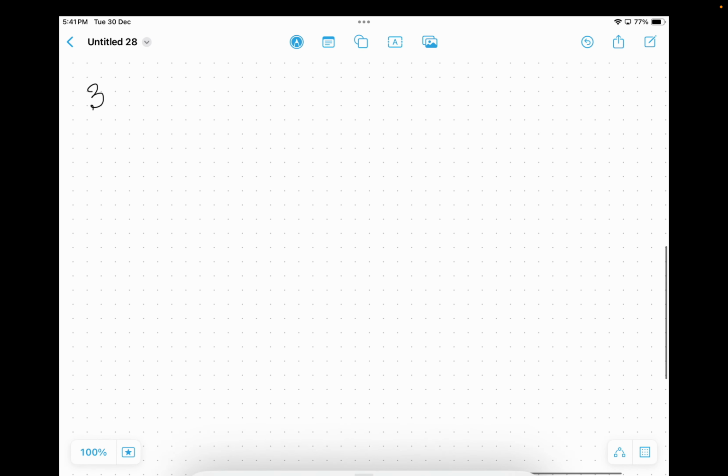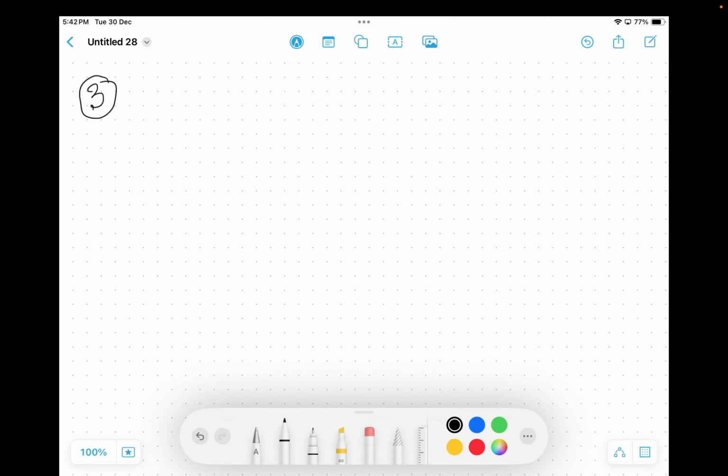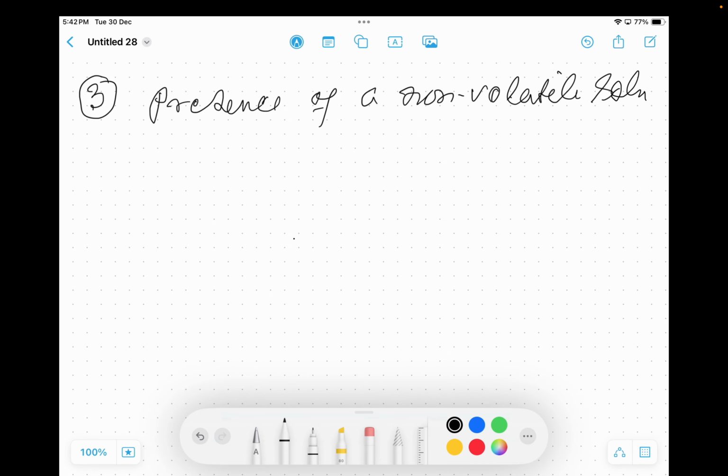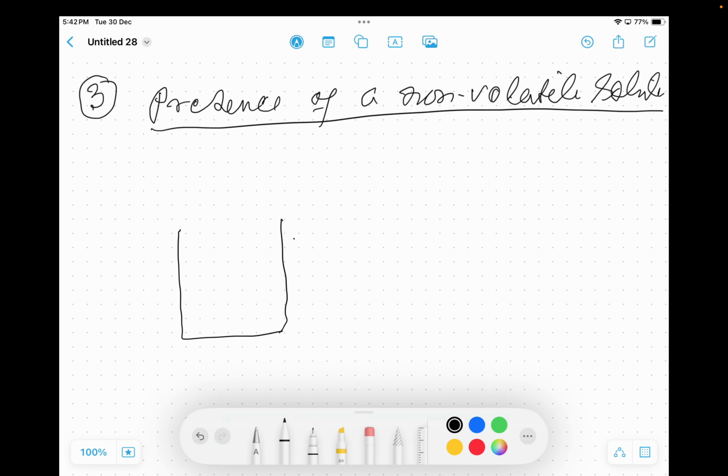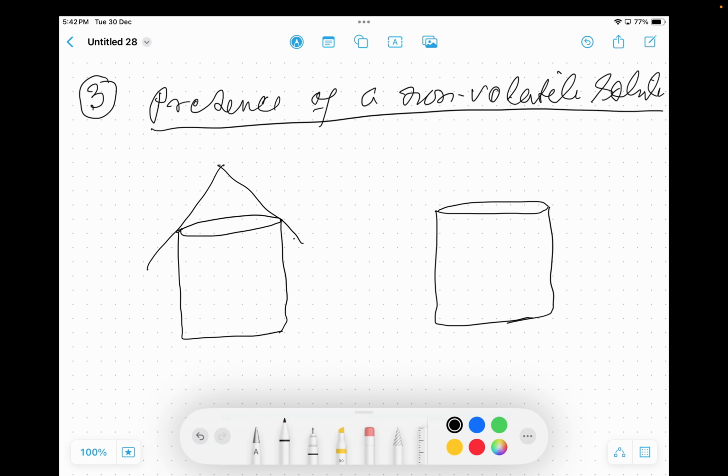Let us take the third example: presence of a non-volatile solute in solution. Let us take two examples, a pure liquid and a liquid with a non-volatile solute.